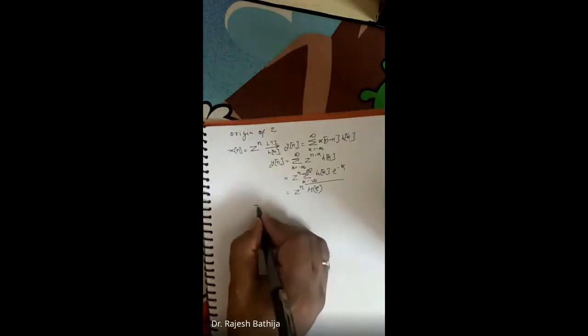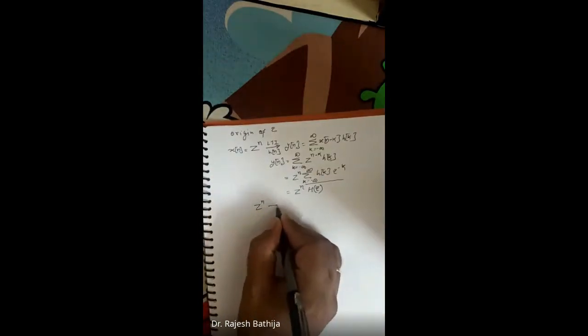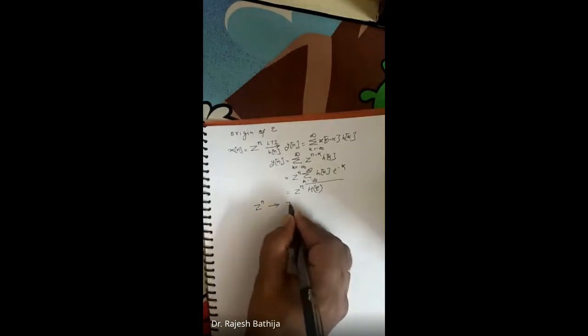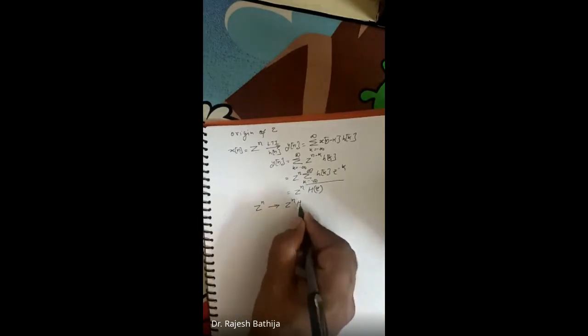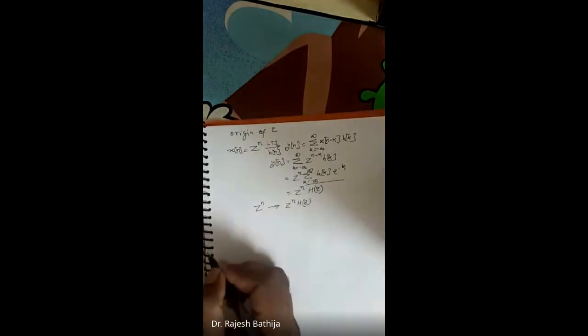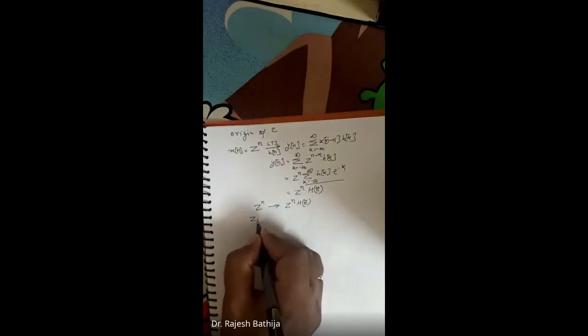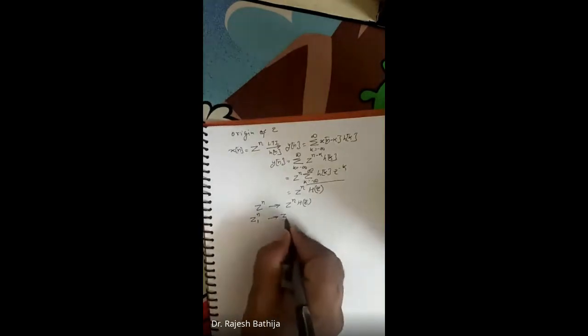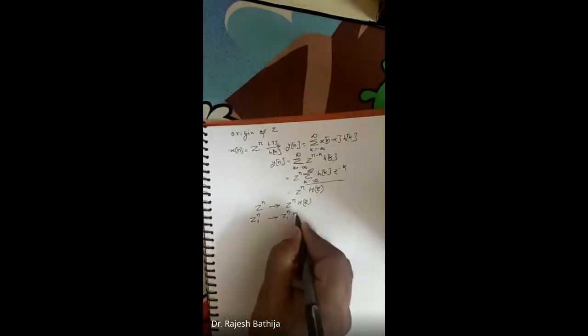So we have z to the power n, and we are getting the same input multiplied by H of z, which is a constant for a particular value of z. For example, if I have z1 raised to power n, then I will have z1 raised to power n into H of z1.